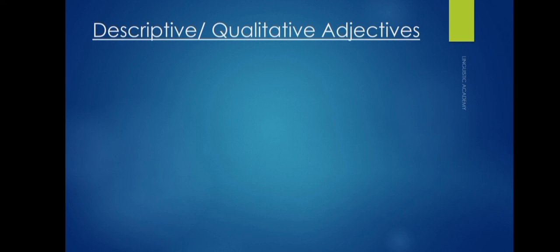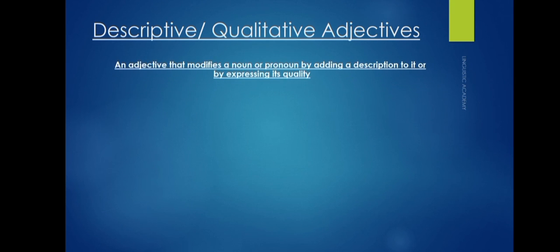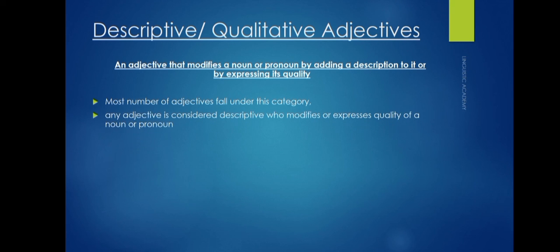Descriptive adjectives are also called qualitative adjectives because description means adding some detail or an explanation. Therefore, a descriptive adjective is an adjective that modifies a noun or pronoun by adding a description to it or by expressing its quality. It's a general observation that most adjectives fall under this category, or we can say that an adjective is considered descriptive if it modifies or expresses the quality of a noun or pronoun.